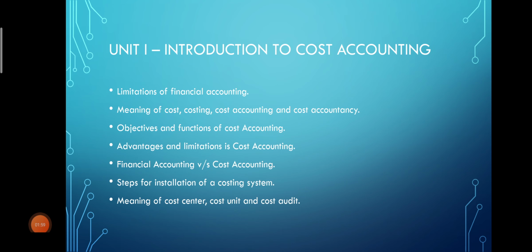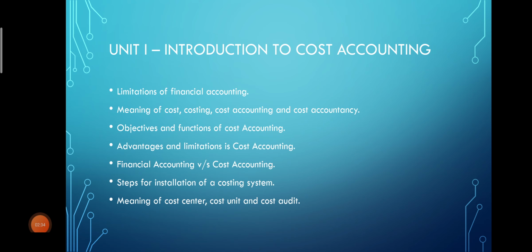Let us discuss the syllabus. First unit is introduction to cost accounting. This is theoretical. In this we will be studying the limitations of financial accounting, because cost accounting was introduced due to those limitations. Next we will study the meaning of cost, costing, cost accounting, and cost accountancy.